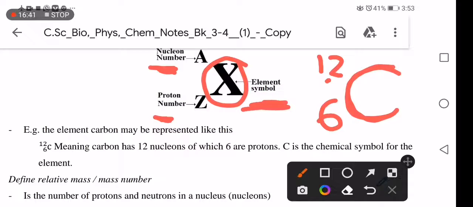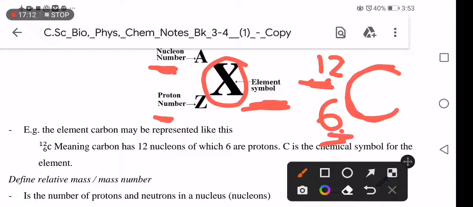There are many questions asked when it comes to nuclide notation. They ask you the number of neutrons. We have the mass number and the proton number. How do we find the number of neutrons? The number of neutrons is the mass number minus the proton number. Then we get the number of neutrons. We are going to talk about what mass number is, what proton number is, and so on.